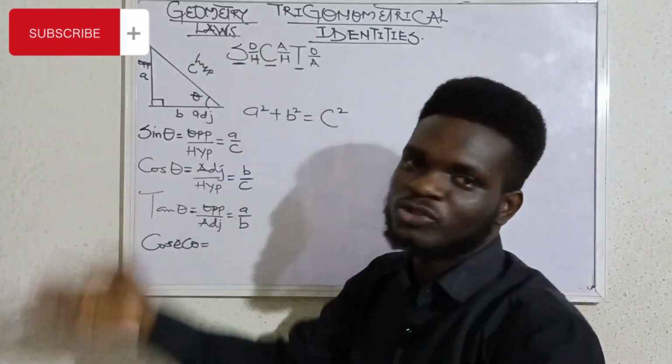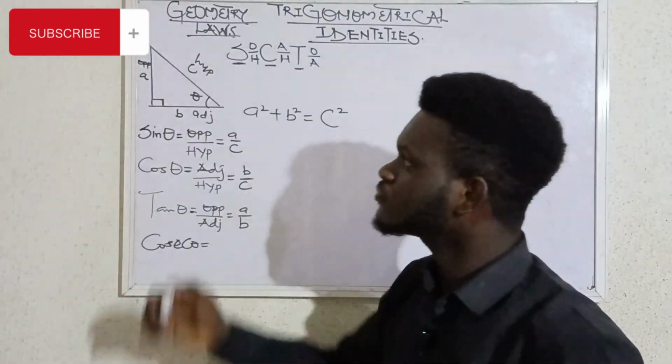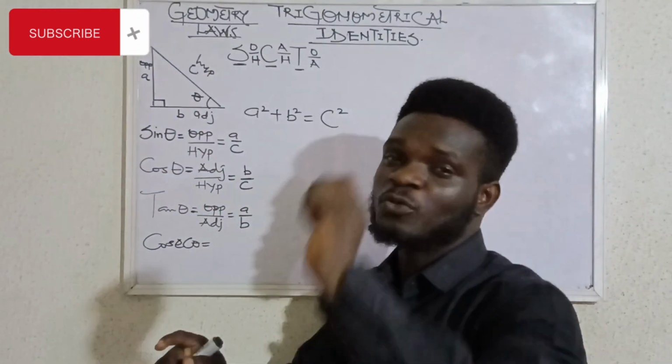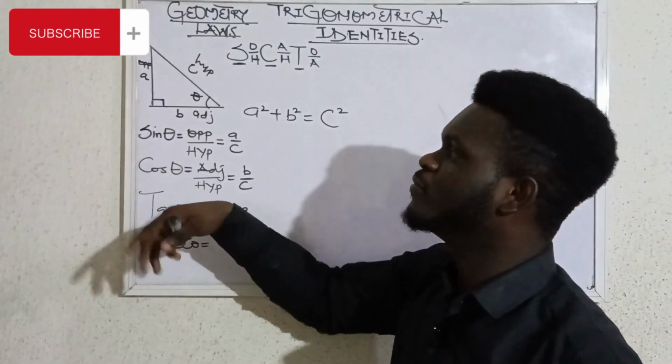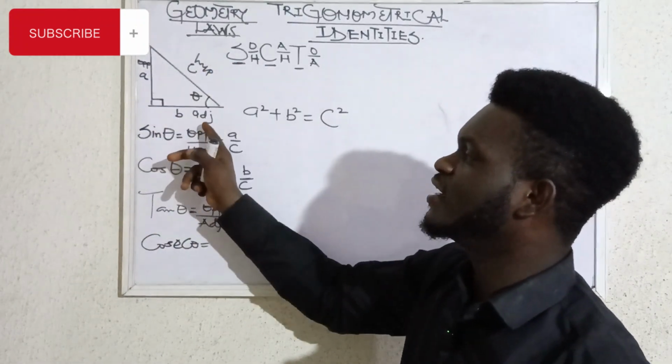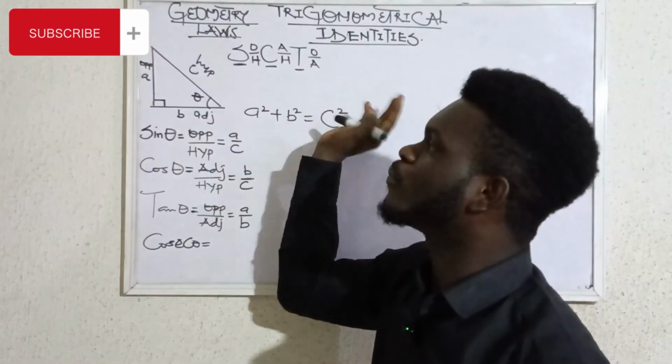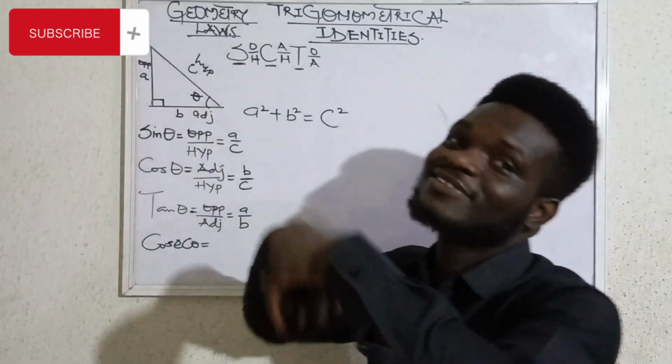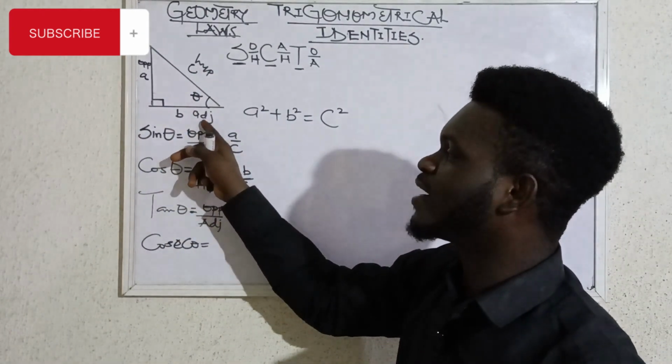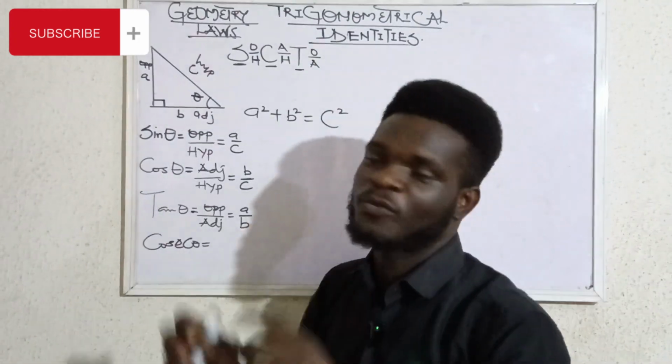So whenever you see any right angle triangle, you may be able to spot out every right angle triangle specifically with an angle theta. You'll be able to spot out the hypotenuse, the adjacent. So the other place that is always opposite the hypotenuse is known as the opposite. Then this other part is known as the adjacent. That's a quick one for that.